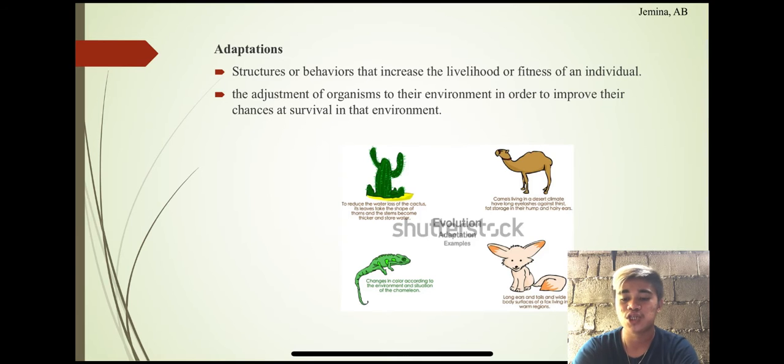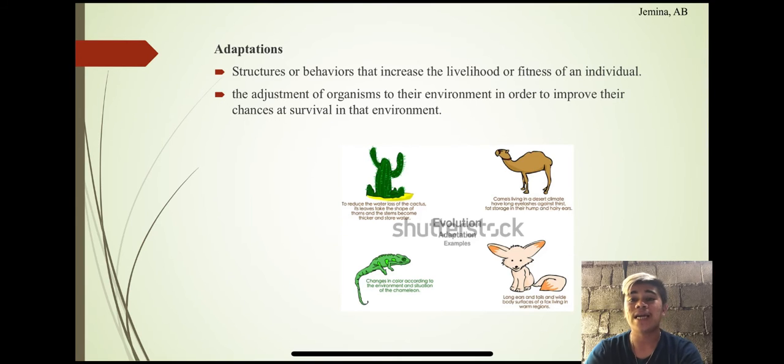Adaptations usually occur when a gene mutates or changes by accident. Some mutations can help animals or plants survive better than others in a species without the mutation. Well-adapted organisms can cope with the different aspects of their environment.